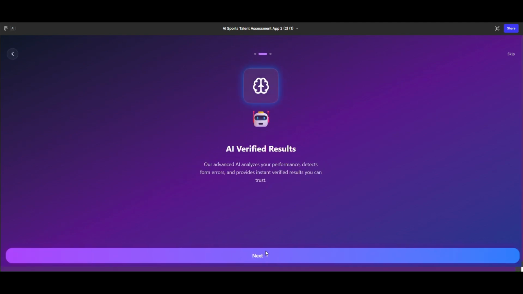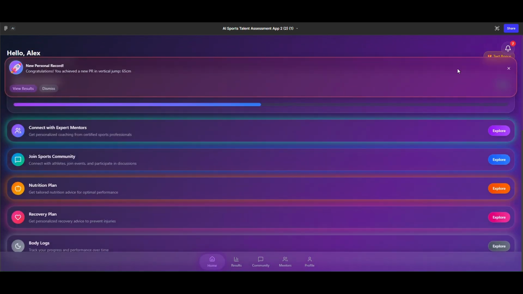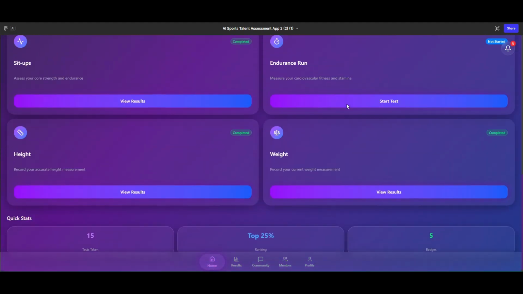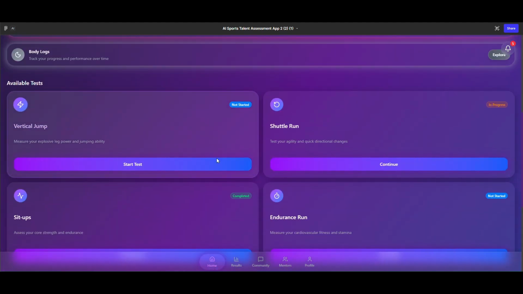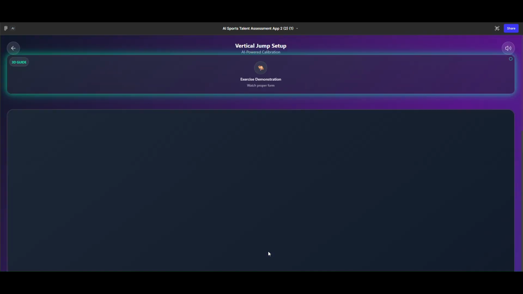So the problem statement which we are working upon is that we are democratizing and revolutionizing the whole benchmarking and assessment system of our athletics. What we are doing is that a user, who is an athlete, comes up and attempts his test on our app, and we'll be processing his given video. Since he'll be uploading his test in video format, either he can record on the platform itself or he can upload the video. We'll be processing the video with multiple ML models.